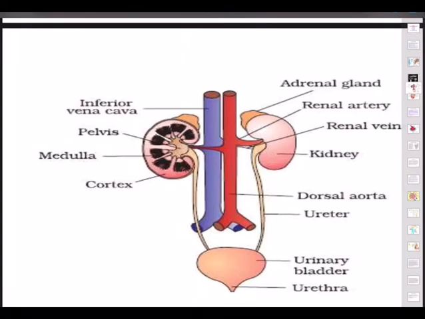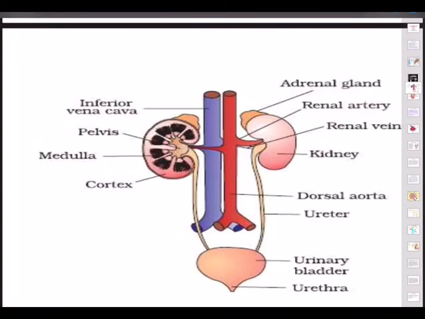So basically you have a pair of kidneys which are present in our abdominal region, and these are a pair of dark red bean-shaped kidneys, each with a notch called hilus. From the hilus, blood vessels, lymph vessels, nerves and the ureter enter or leave the kidney, that is hilus. Where are they located?